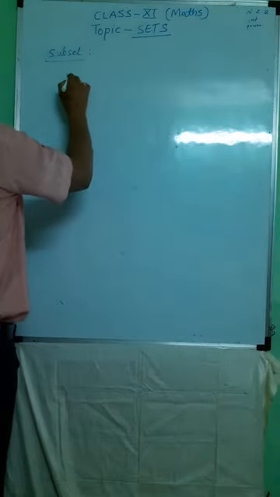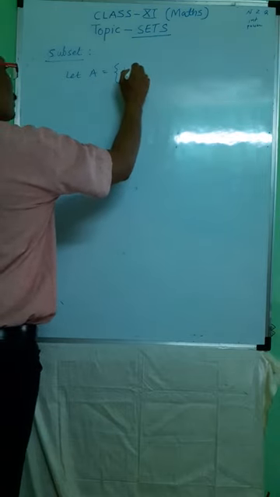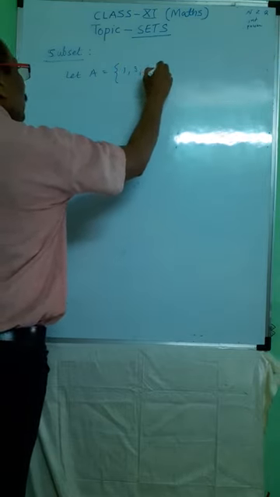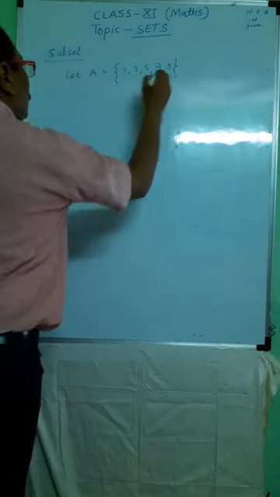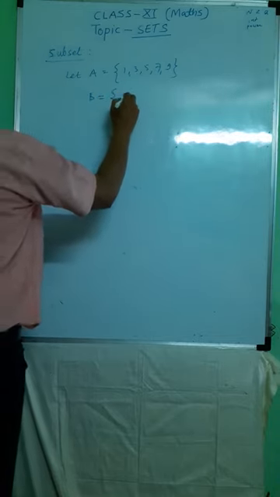Let A be the set having elements, suppose 1, 3, 5, 7, 9. Set B has 3, 9.